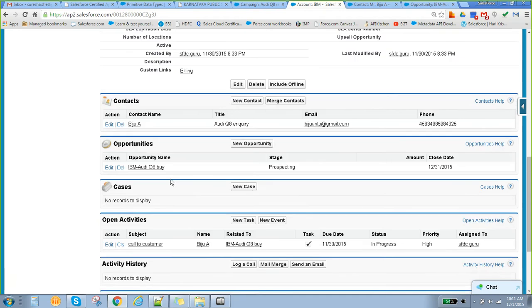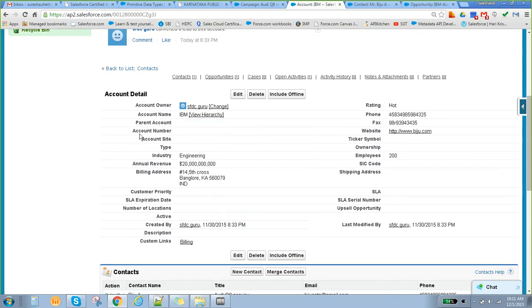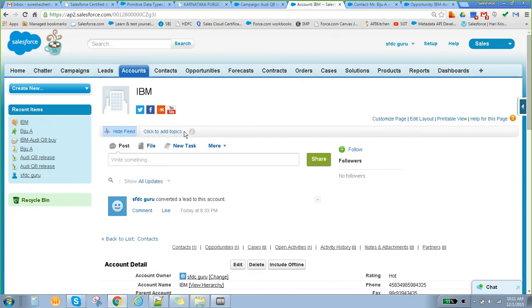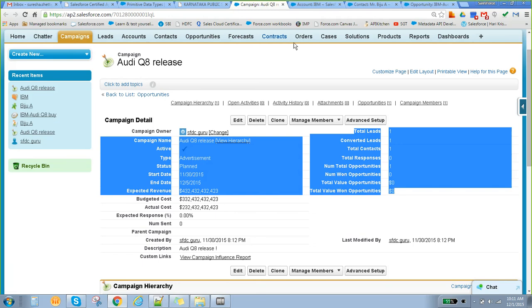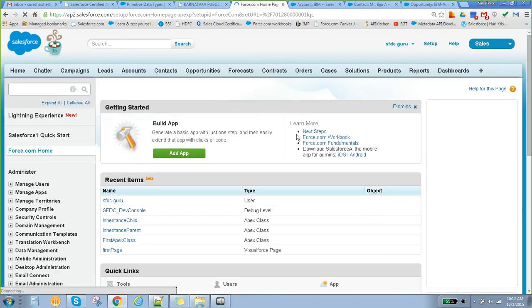Okay. So I don't know whether one question has come to your mind or not. How are these fields mapped? Even though we have entered the details in the lead, all the lead data are copied into contact, opportunities and this particular account. How are these things really mapped? That is the one question.